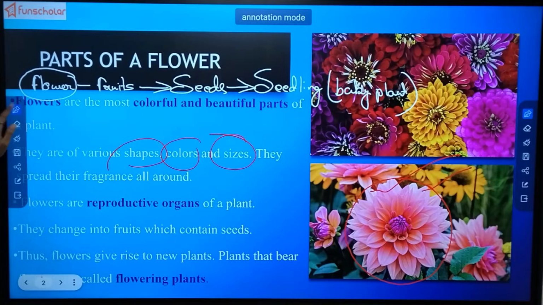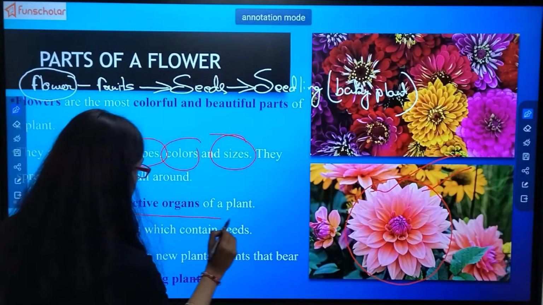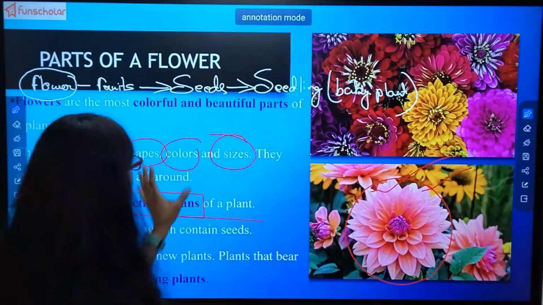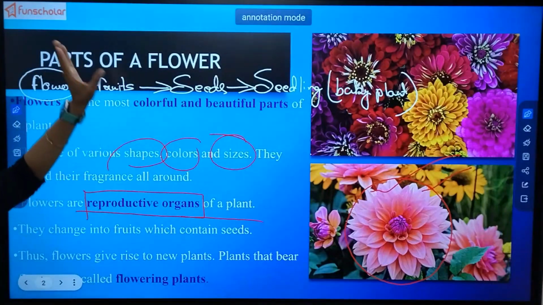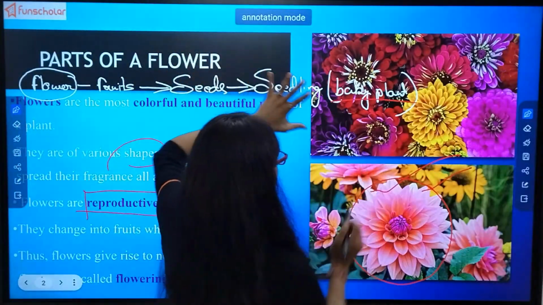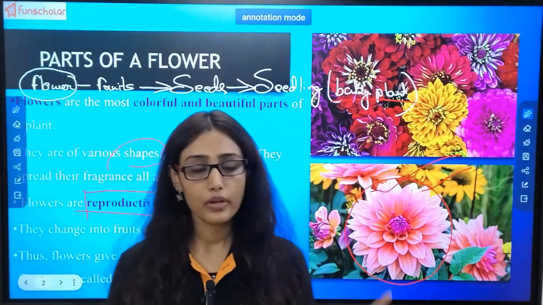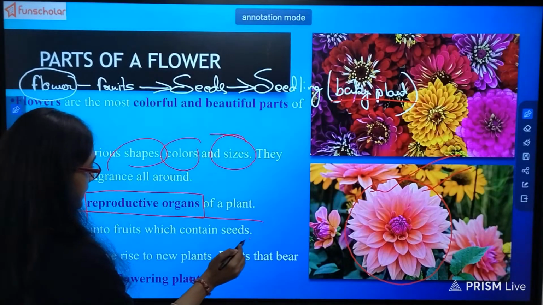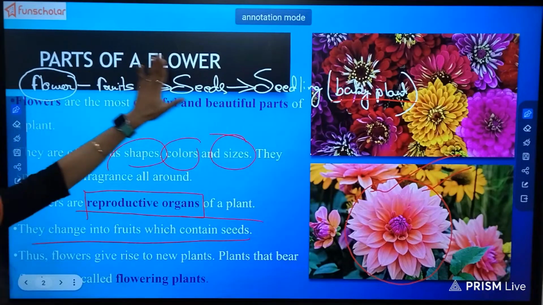Now see, flowers are the reproductive organ of a plant. Reproductive organ means this flower gives rise to seeds and fruits, and from seeds a new plant or baby plant is formed when conditions are favorable. They change into fruits which contain seeds.